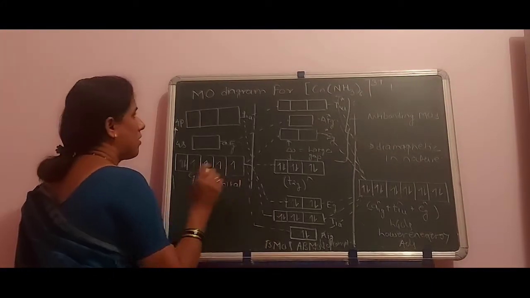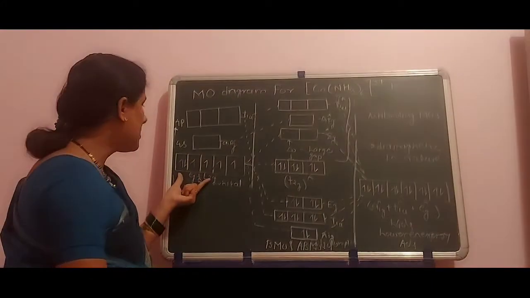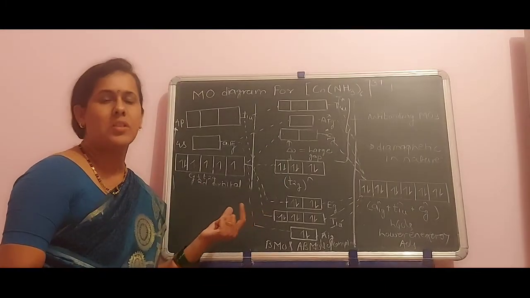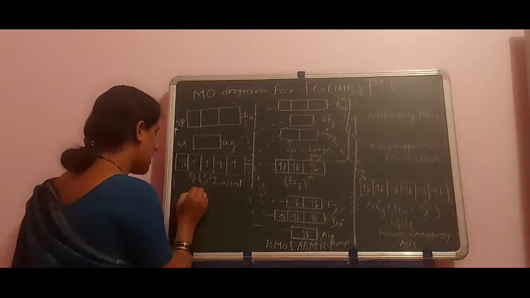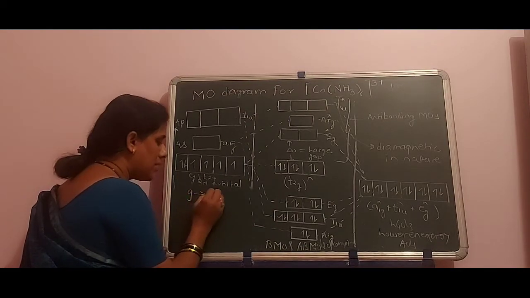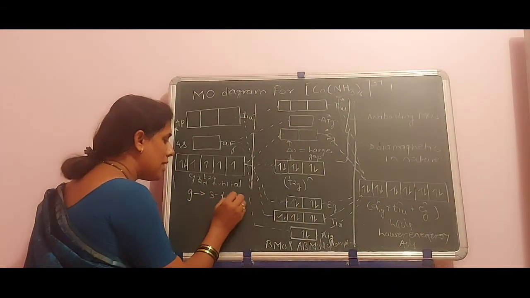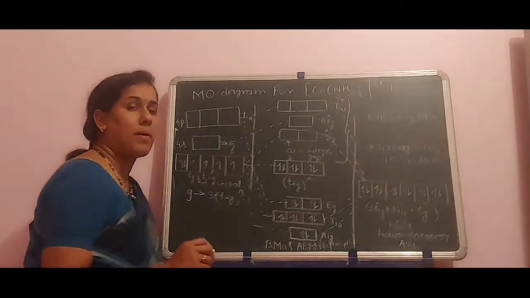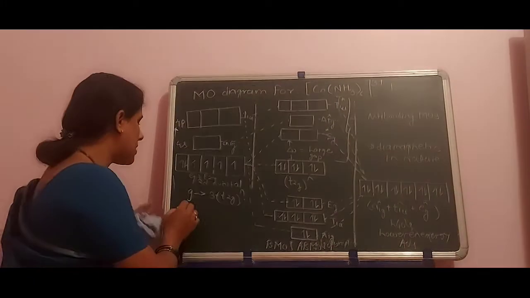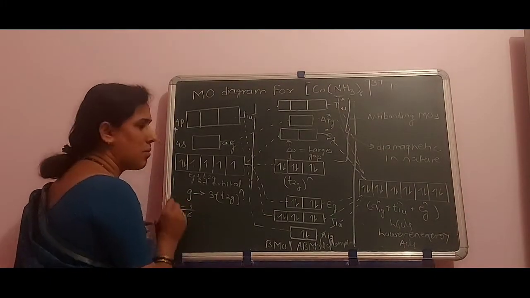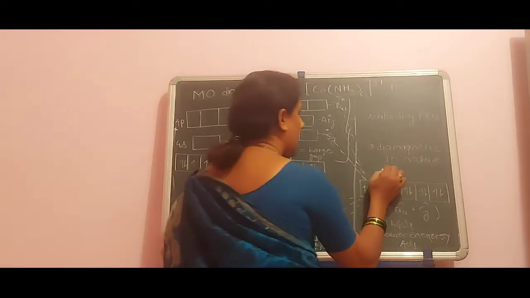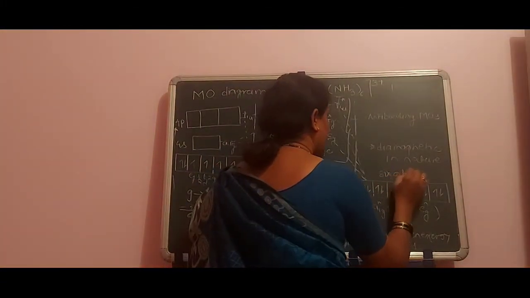First of all, for the linear combinations there are totally how many orbitals? 9 orbitals. Of these, 3 orbitals are T2g non-bonding orbitals, which are used for pi bonding. Therefore, the remaining orbitals are 6 orbitals.